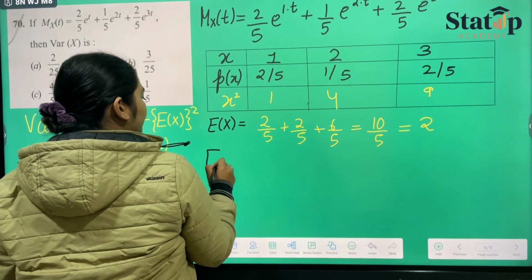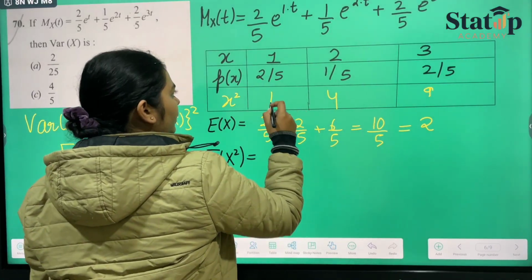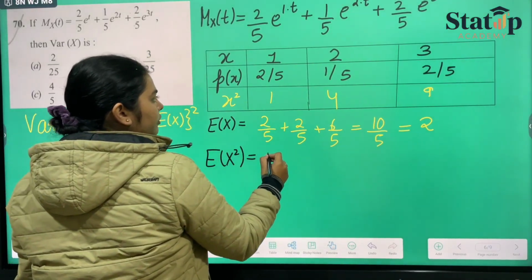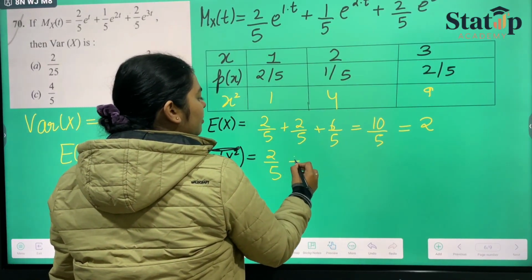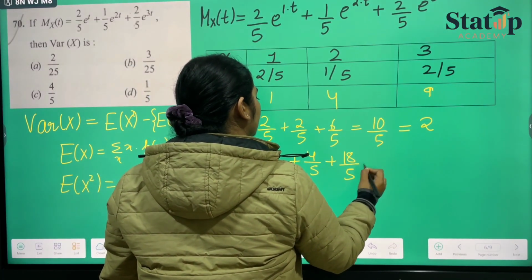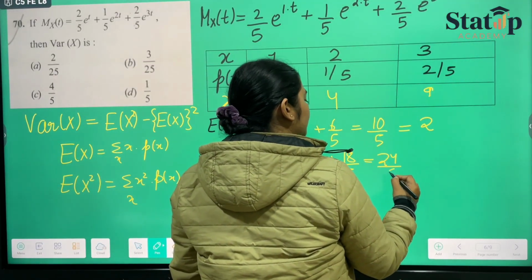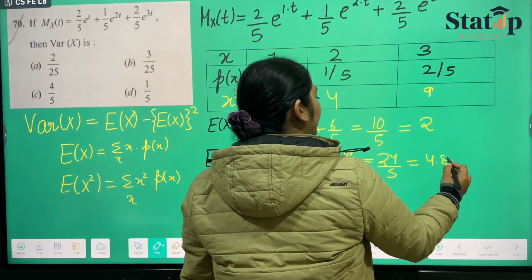And if we calculate expectation of x square, it will be x square into px, which is 2 by 5 plus 4 by 5 plus 18 by 5, that is 24 by 5, which is nothing but 4.8.